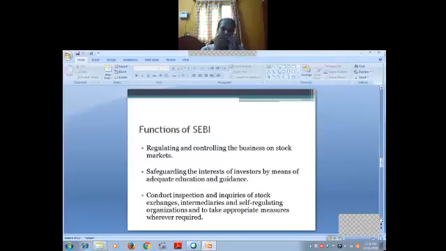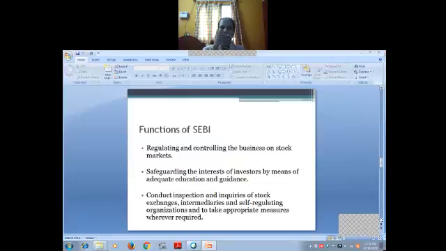Next, what are the functions we are having? So many functions SEBI is doing. In that we are going to see very few. Functions of SEBI: regulating and controlling the business on stock markets. Safeguarding the interest of investors by means of adequate education and guidance. Conducting inspections and inquiries of stock exchanges, intermediaries and self-regulating organizations, and taking appropriate measures wherever required.